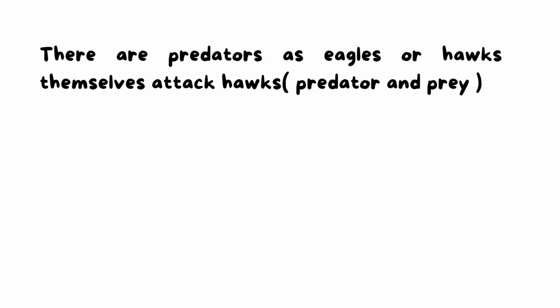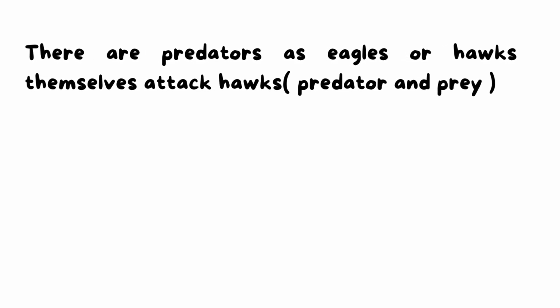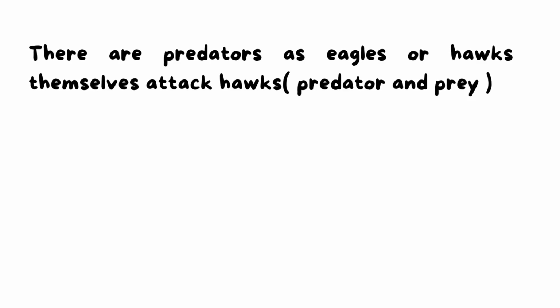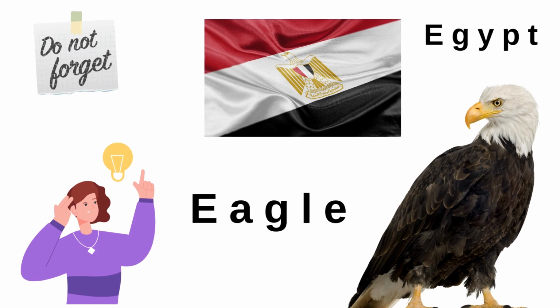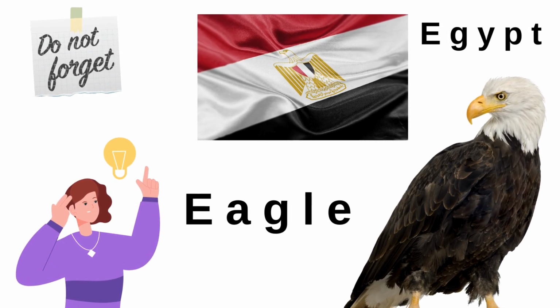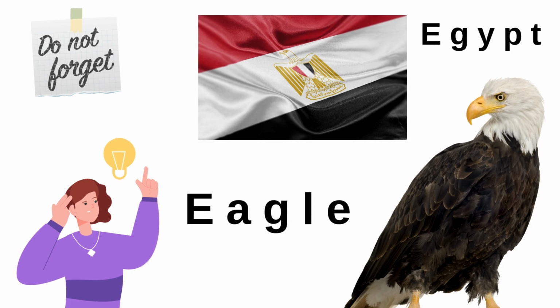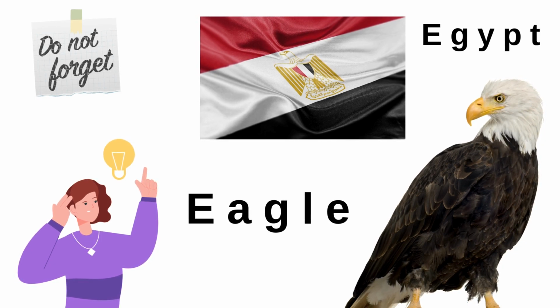A hawk is a predator, but at the same time, it may be prey for other eagles or hawks, as some types of hawks and eagles can eat the hawk. And don't forget, an eagle is different from a hawk. As in the Egyptian flag, there is an eagle in the middle. You remember it by eagle, Egypt. Both words have the letters E and G.